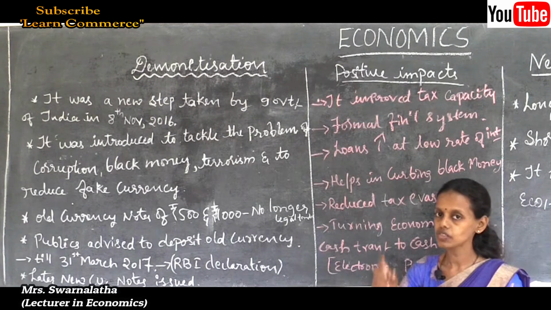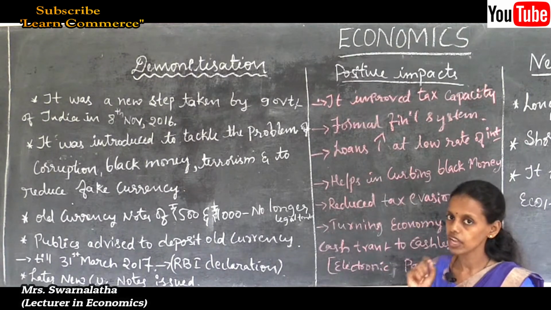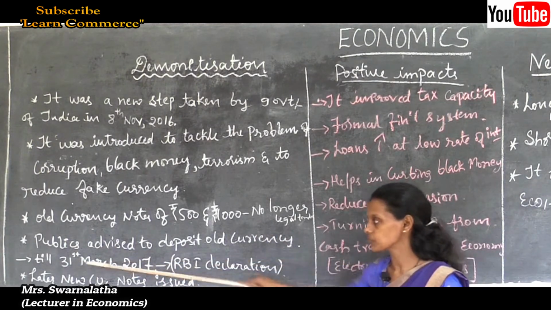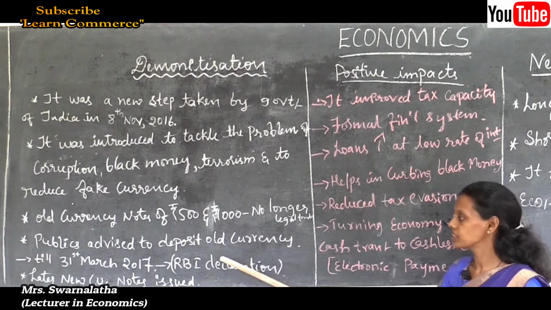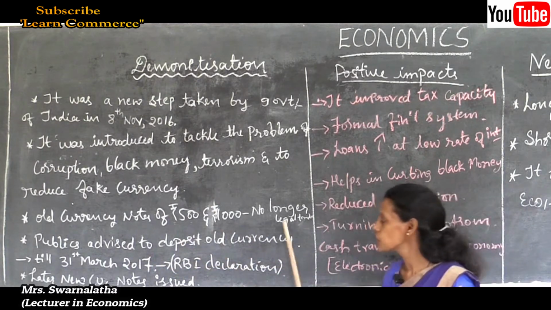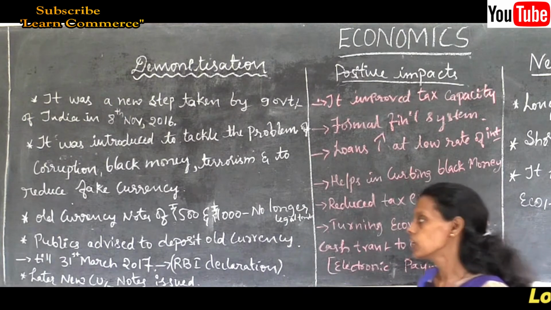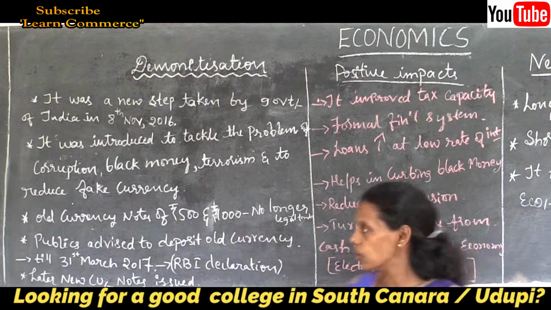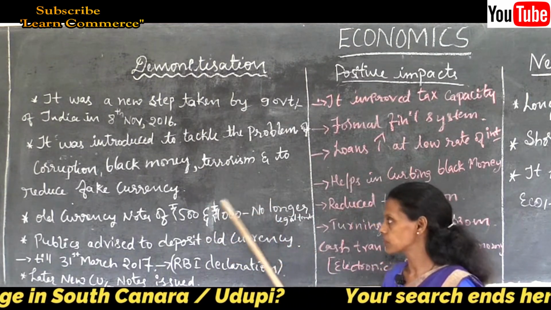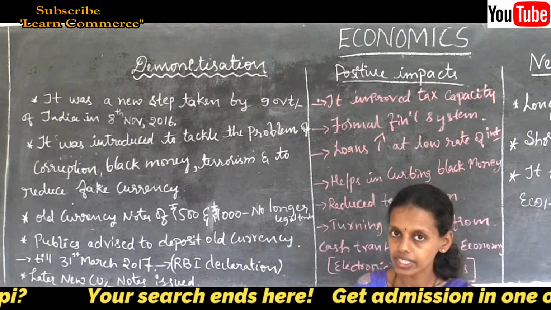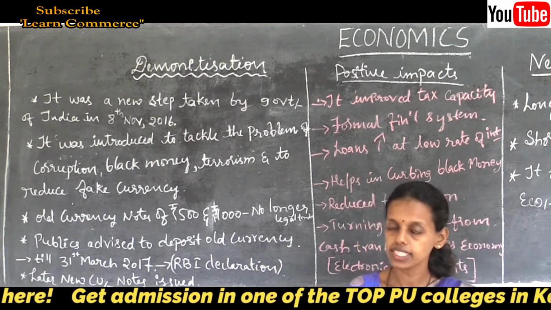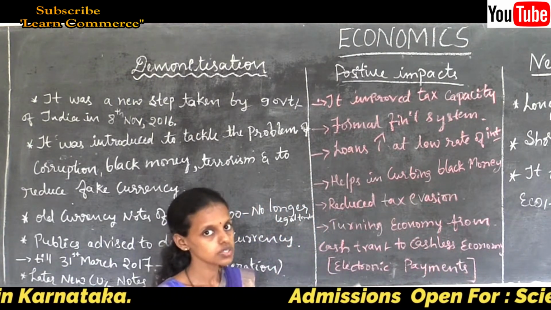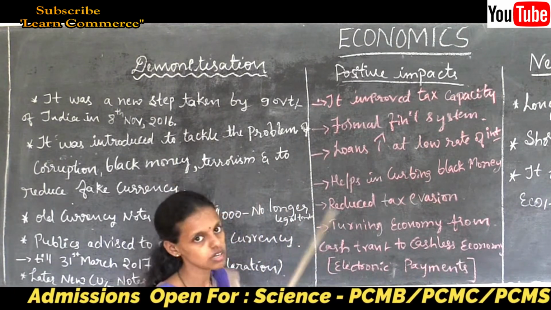If there is legal value, then only notes become legal value and are called money. Understood? Thus, these old currency notes after 31st March 2017, with the RBI declaration, were no longer legal tender. Later, new currency notes were issued with the denomination of 500 in place of 1000, 2000 notes were introduced, and 200, 100, 50, 20, 10, like that new currency notes were introduced by the government of India. So, this is about the meaning and process of demonetization.